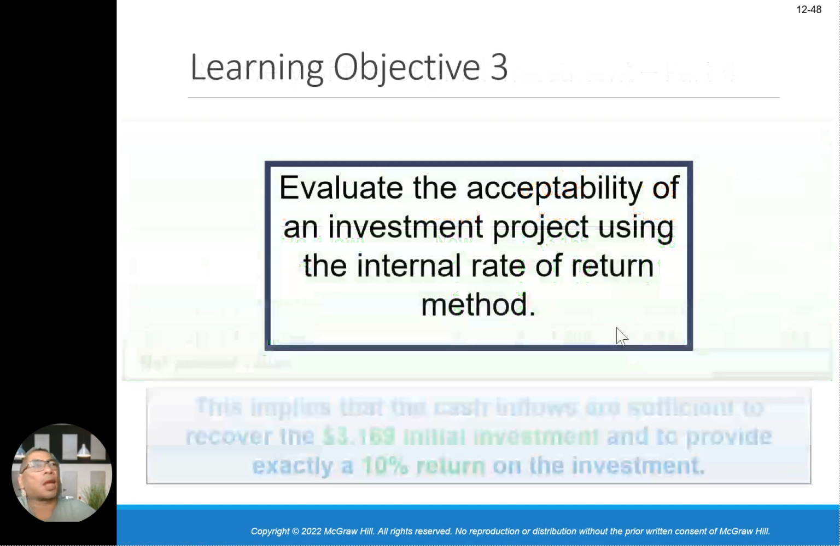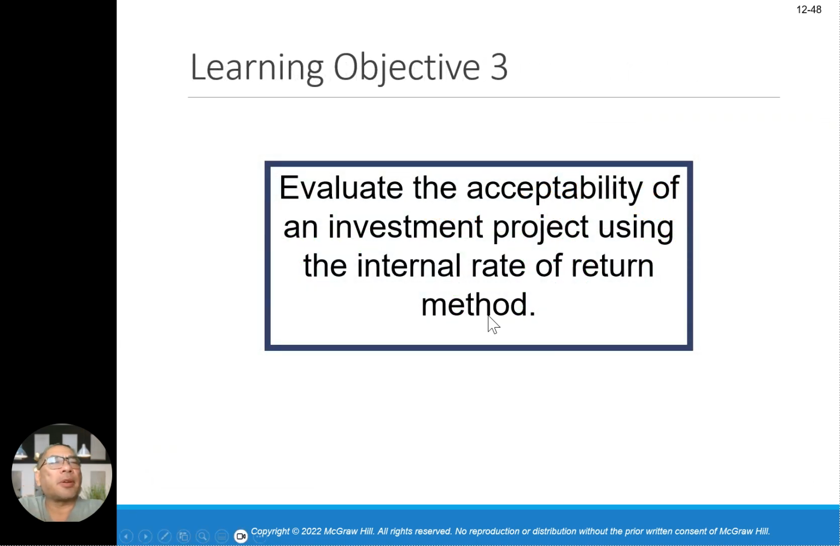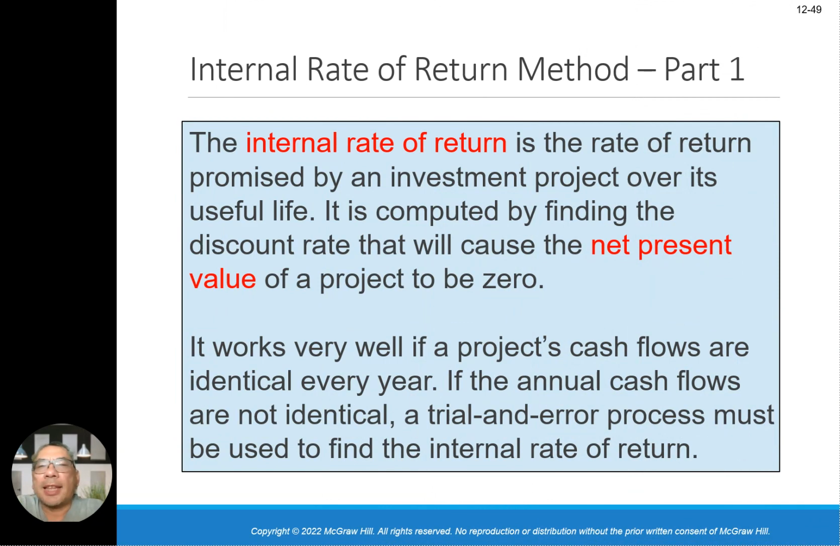Okay, and then learning objective number 3, evaluate the acceptability of an investment project using the IRR method. What is the IRR method? They call it the internal rate of return method. It is the rate of return promised by an investment project over its useful life. It is computed by finding the discount rate that will cause the net present value of the project to be 0. It works very well if a project's cash flows are identical every year. If the annual cash flows are not identical, the IRR process must be used to find the internal rate of return.